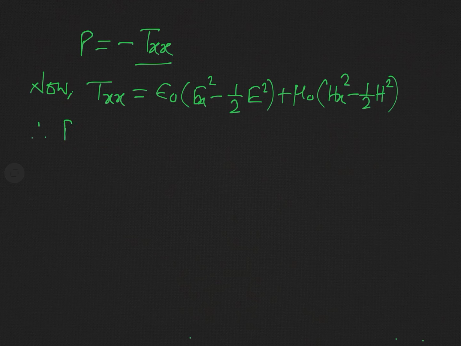We have already studied this result, and so you can write the expression for radiation pressure P,